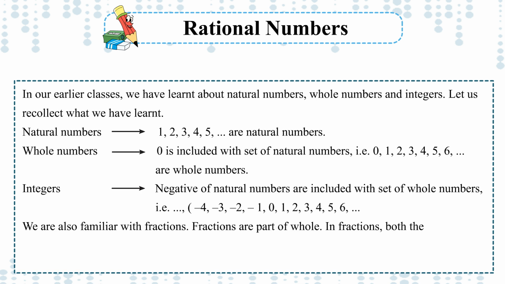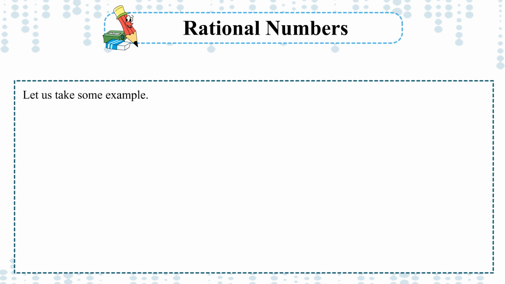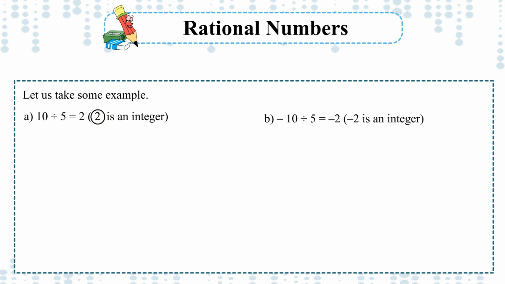We are also familiar with fractions. Fractions are part of a whole. In fractions, both the denominator and numerator are natural numbers. Let us take some examples. A. 10 divided by 5 equals 2. 2 is an integer. B. -10 divided by 5 is equal to -2. -2 is an integer.